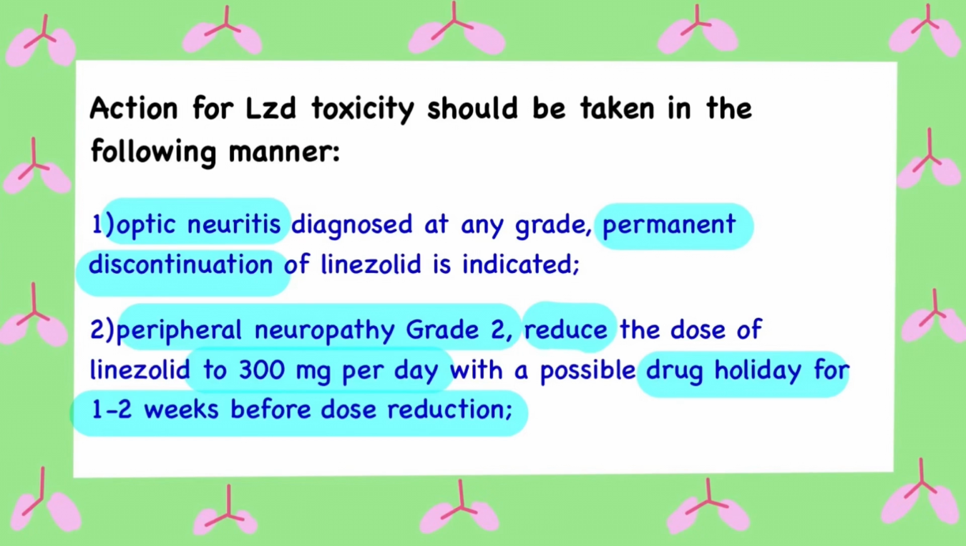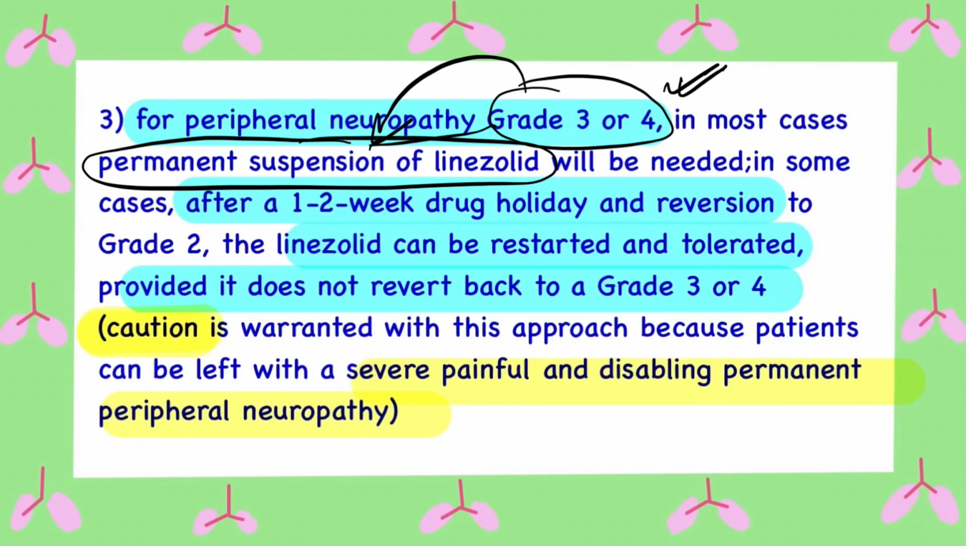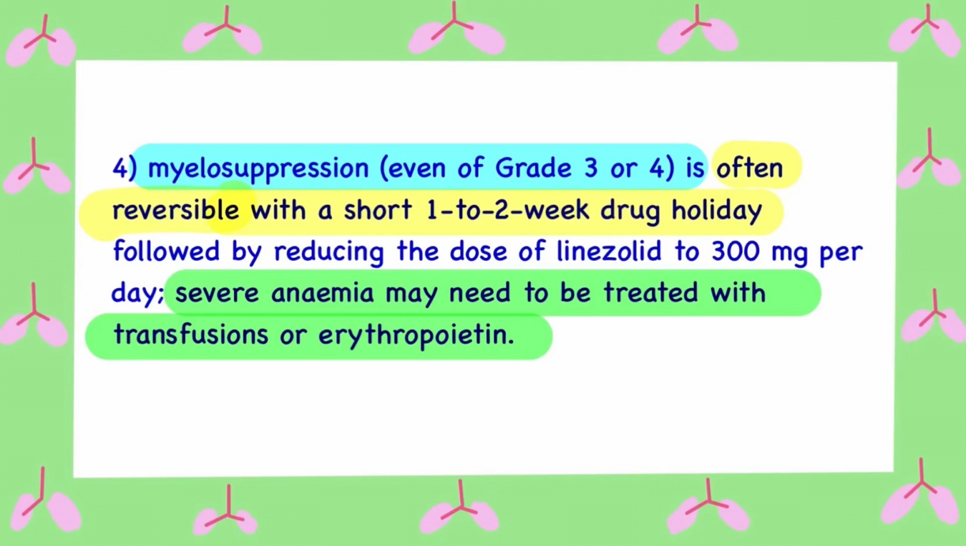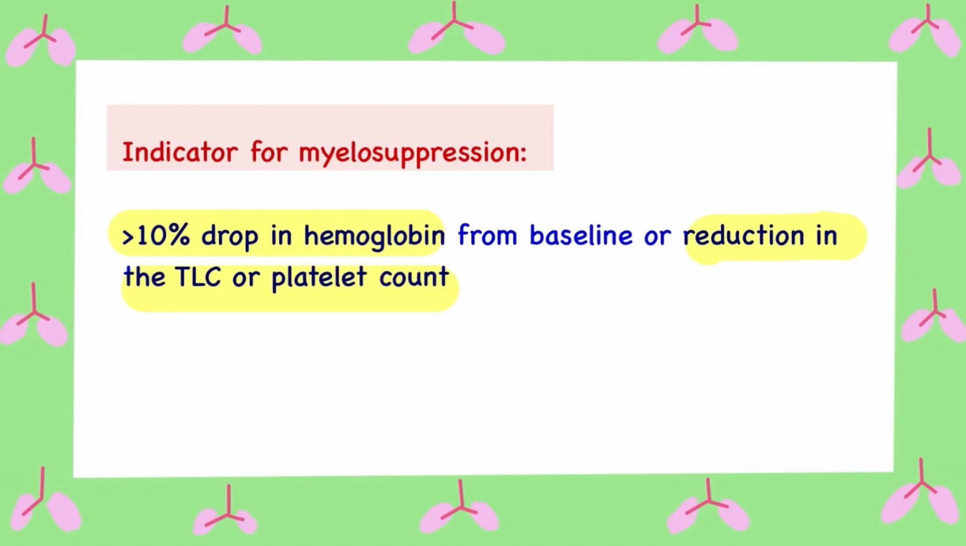Now coming to side effects of linezolid, optic neuritis warrants permanent discontinuation. Grade 2 peripheral neuropathy warrants halving the dose to 300 mg with possible drug holiday for 1 to 2 weeks, while grade 3 or 4 neuropathy warrants permanent discontinuation of the drug, except sometimes when neuropathy improves after 1 to 2 weeks of drug holiday. It can be restarted but with very close observation for worsening of neuropathy. Myelosuppression is usually reversible with drug holidays. Severe anemia may need blood transfusions or erythropoietin hormone. More than 10% fall in HB, or fall in platelets or WBC count from baseline, indicates clinically significant myelosuppression.